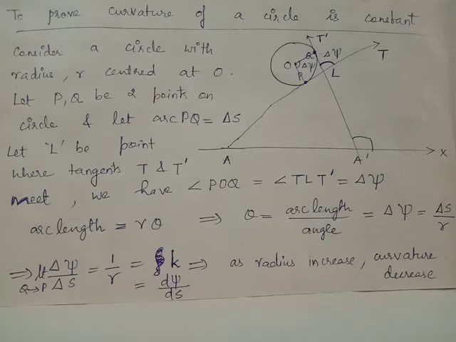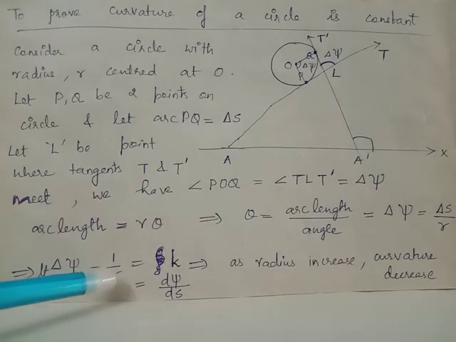Since we have d psi by ds equals 1 by r, the curvature of the circle is constant at any point on the circle, and the constant value is 1 by r. From this relation, 1 by r equals d psi by ds, which is the curvature, it's clear that when the radius increases, curvature will decrease. And since the radius of curvature is the reciprocal of curvature, the radius of curvature for the circle will be the reciprocal of 1 by r, which is r itself. That is, the radius of curvature of the circle at any point equals the radius r.